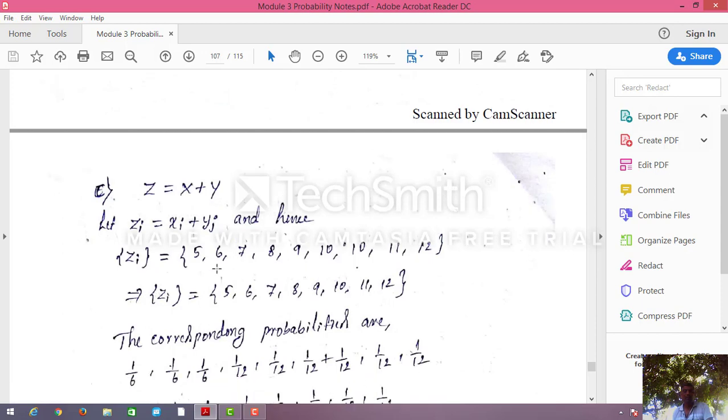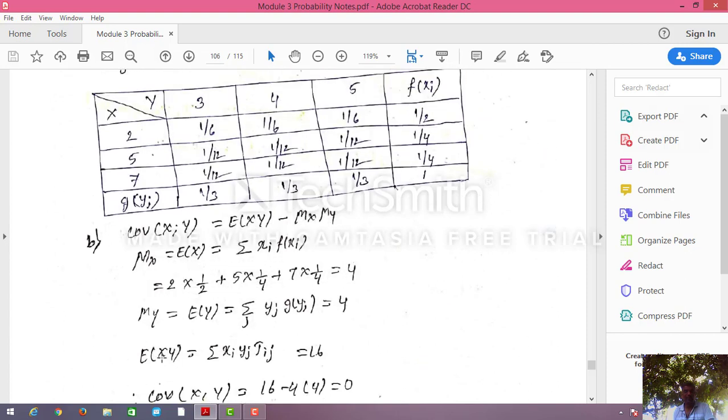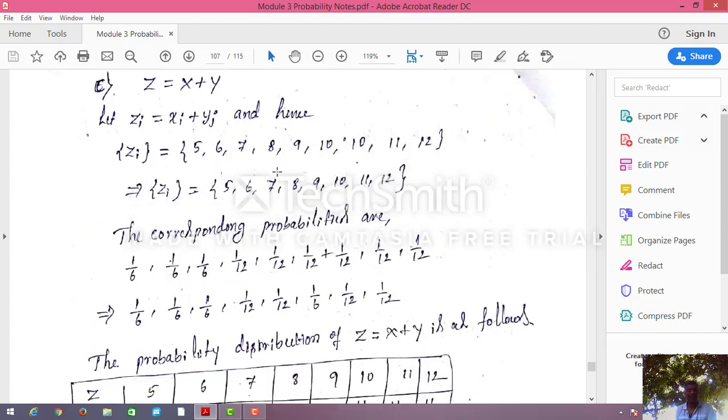Now the probabilities. 2 plus 3 is 5, and that probability should be 1 by 6. Next, 2 plus 4, that probability should also be 1 by 6. 2 plus 5, that probability should also be 1 by 6. Next, 5 plus 3, that probability should be 1 by 12. Next, 5 plus 4, that probability should also be 1 by 12. Like that, I have written the probabilities. Here 10 is repeated twice, so I add both probabilities: 1 by 12 plus 1 by 12 is 2 by 12, which I will write as 1 by 6.